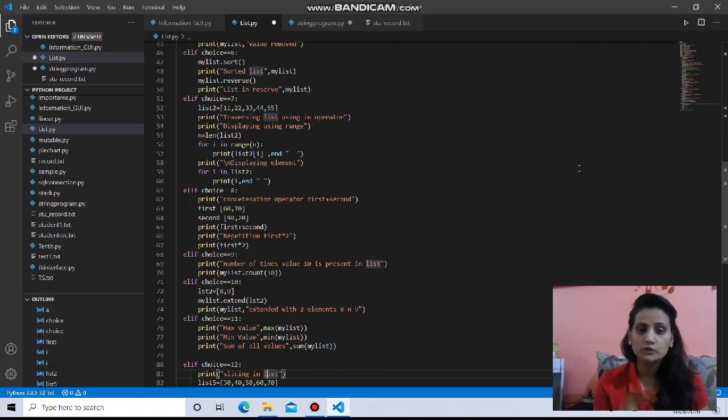Now you have to add 2 more values, that is in list 2. Okay, so list 1 plus list 2 actually here, and then it is going to display the change. Then choice number 11, this is very simple.